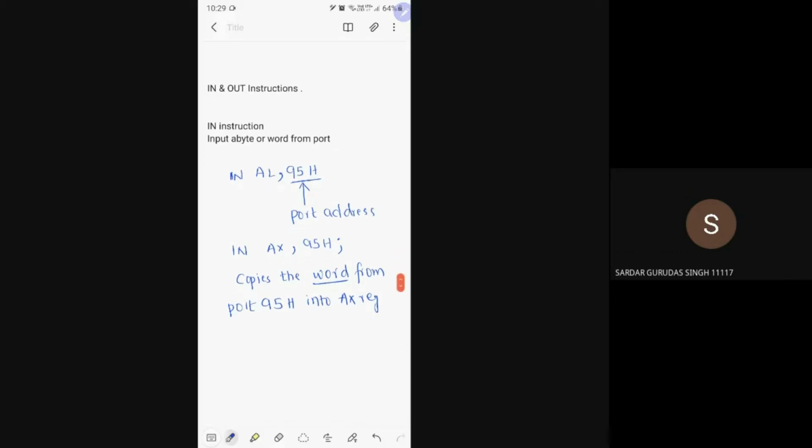Now, sir, if the port address is 16-bit, here I am using only 8-bit. The port address is 8-bit port address. What if the port address is 16-bit? Then you need to use a DX register.